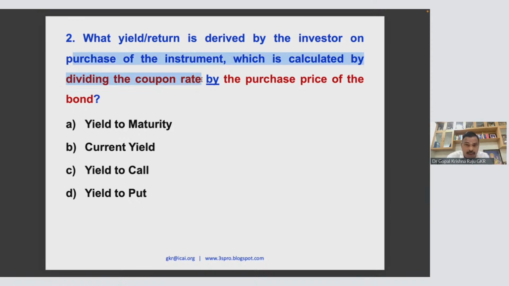Coupon is actually the interest rate. We call it an interest rate. So the coupon divided by the purchase price. This coupon divided by purchase price is called the current yield. And there is a slight difference between current yield, yield to maturity, and yield to call. All this I will discuss with respect to some case studies, some examples, some arithmetic. So it is called current yield.